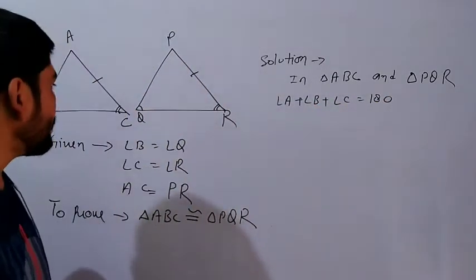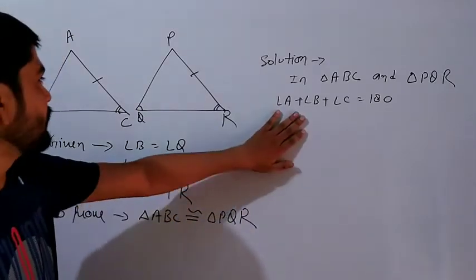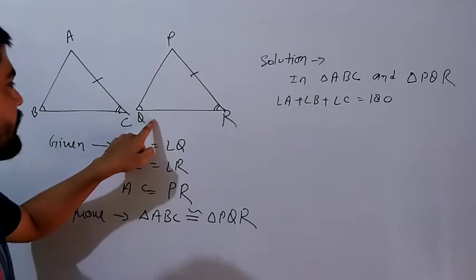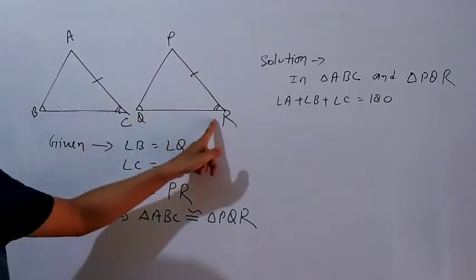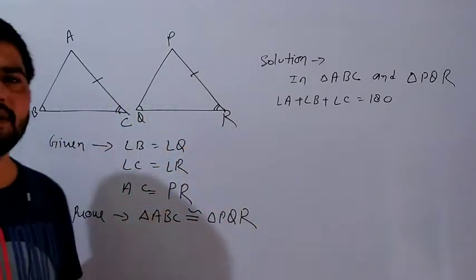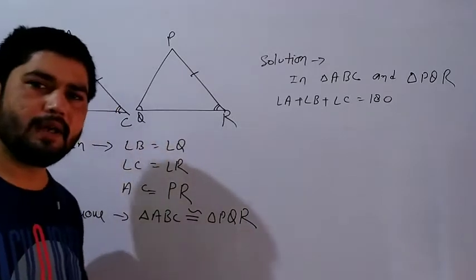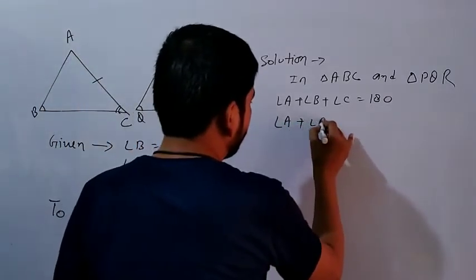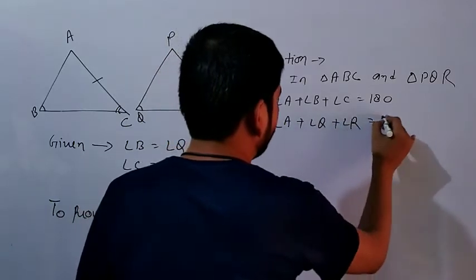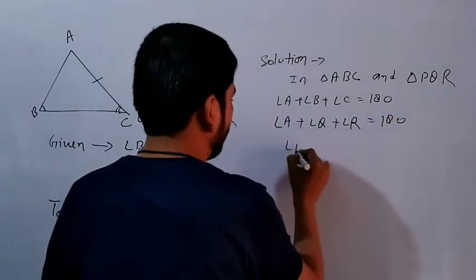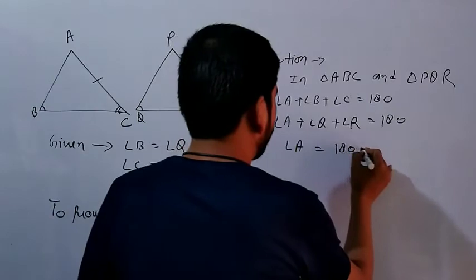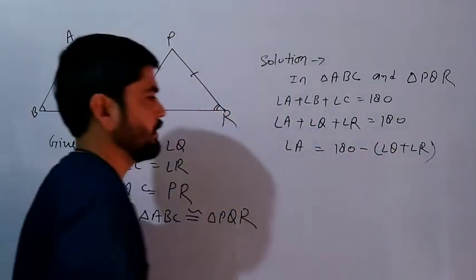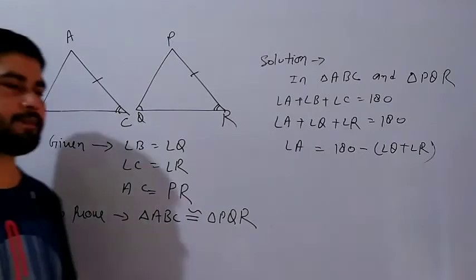But we don't know the value of A. But B is equal to Q, C is equal to R. So in place of B and C, can we write angle Q and angle R? Yes, sure. So angle A plus angle Q plus angle R is equal to 180. So angle A is equal to 180 minus the sum of angle Q and angle R. Okay, any problem, class?